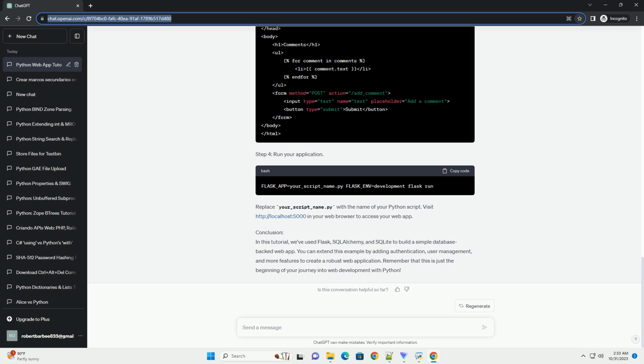Conclusion. In this tutorial, we've used Flask, SQLAlchemy, and SQLite to build a simple database-backed web app. You can extend this example by adding authentication, user management, and more features to create a robust web application. Remember that this is just the beginning of your journey into web development with Python.